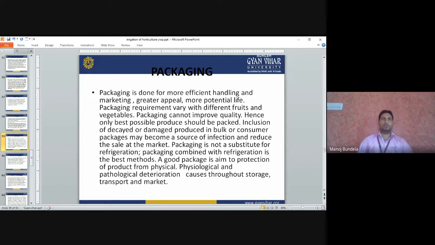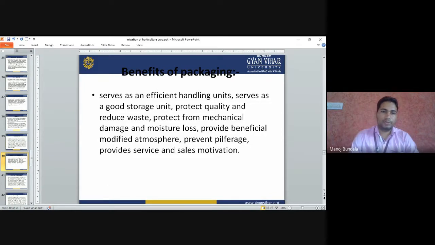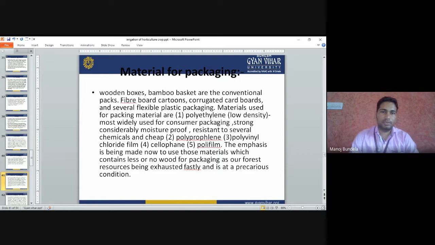If we want to store them for a longer period of time, we use packaging materials accordingly, and we have to set the temperature of the packaging house accordingly. If we are going for storage in a refrigerator, we use different packaging materials. If we are selling in the market, we use different types of packaging materials. Benefits of packaging we have already discussed. Materials of packaging, I told you, like polythene, polypropylene, and film.